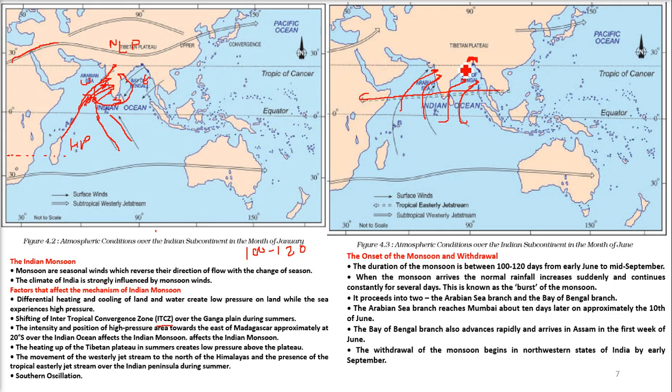The withdrawal of the monsoon begins in the northwestern states of India. This is north, this is west, so it starts from here. By early September and by mid-October, the monsoon withdraws itself completely from the northern half of the peninsula. This is the peninsula region. So the northern half, it comes out by mid-October.